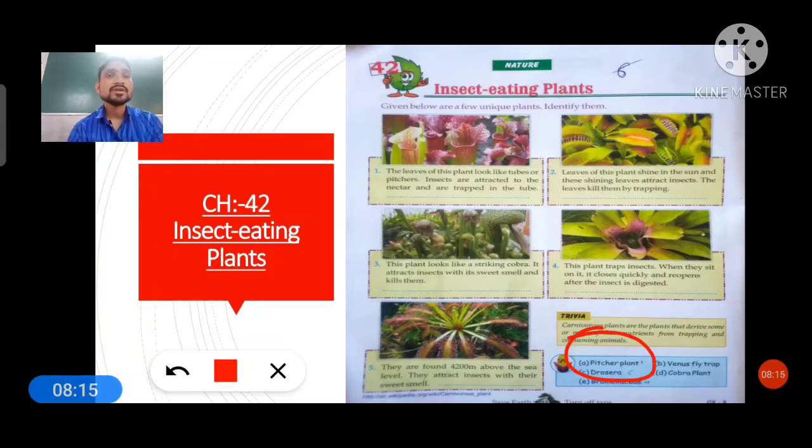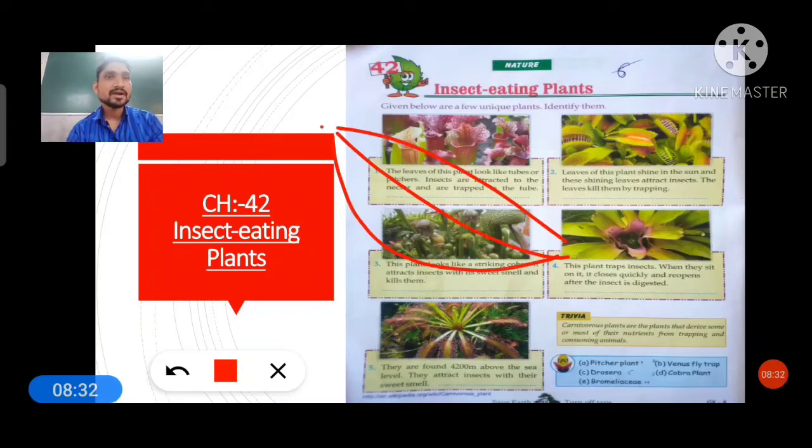Question number 2 here: leaves of this plant shine in the sun, and these shining leaves attract insects. The leaves kill them by trapping. Here also, in the picture you can see the shape is like this. Okay, it's an open part; when any insect sits here it closes, so the insect is trapped inside and dies.